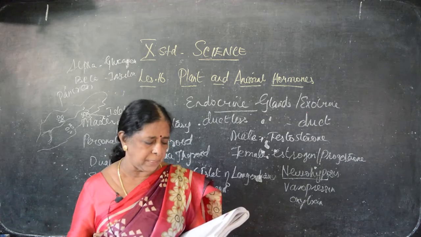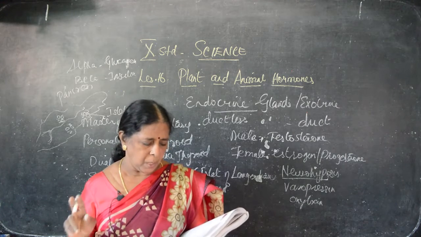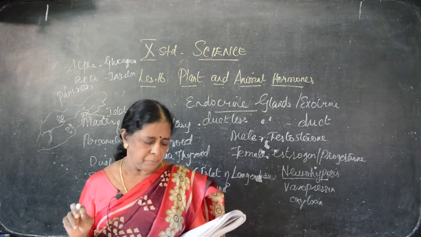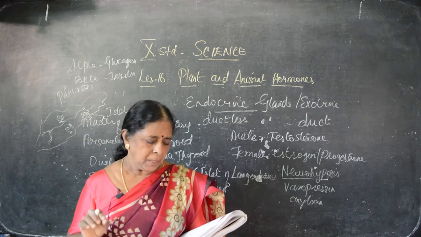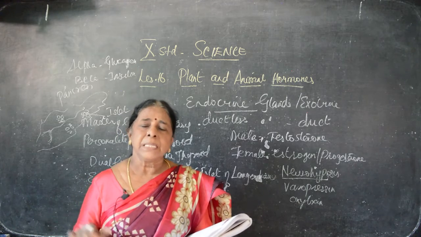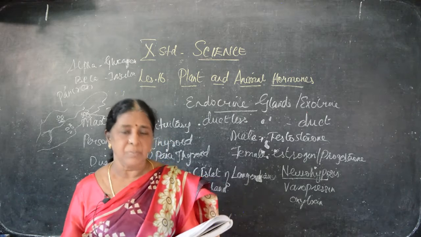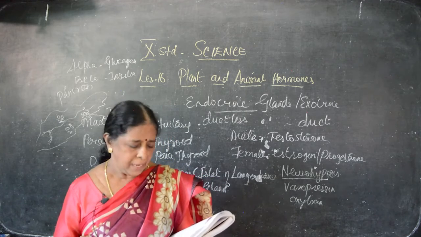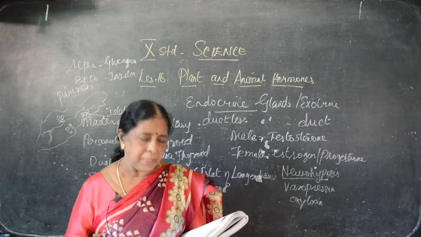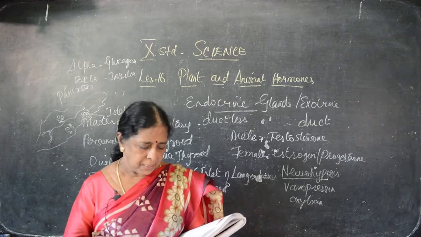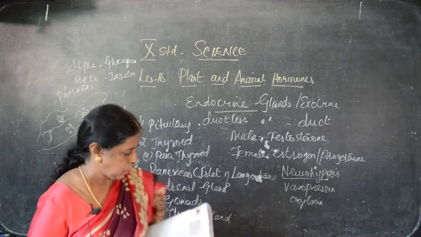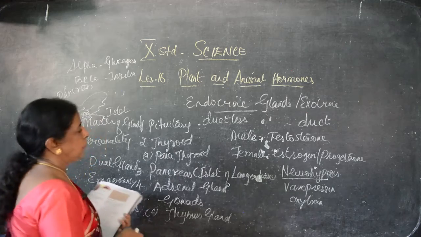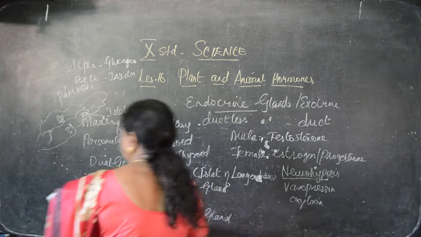And the adrenal medulla consists of two hormones, that is epinephrine and norepinephrine. This is known as the emergency hormone. Which is known as the emergency hormone? Adrenal, that is norepinephrine. They are together, the two hormones. The adrenal medulla secretes two hormones.